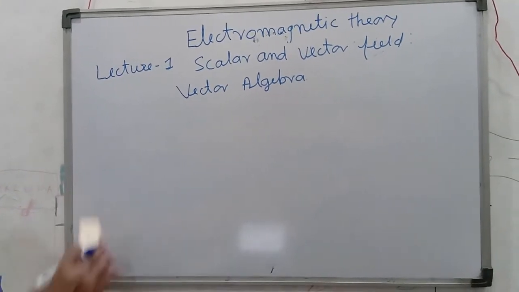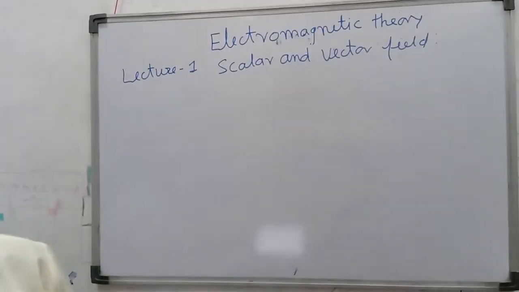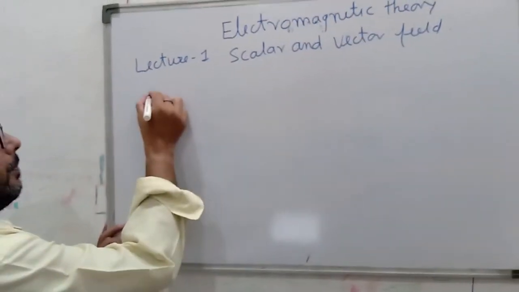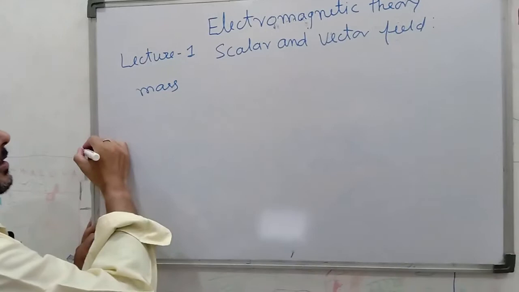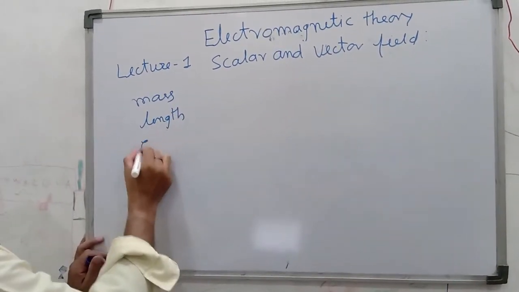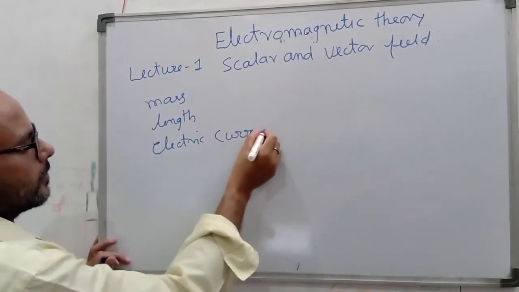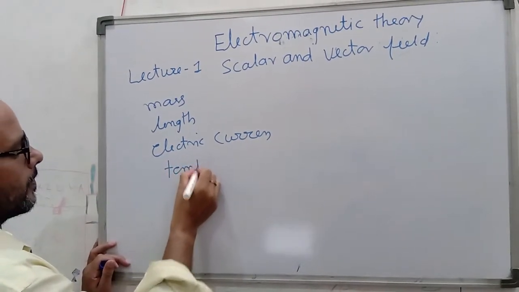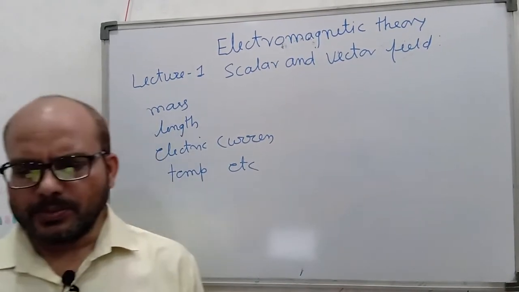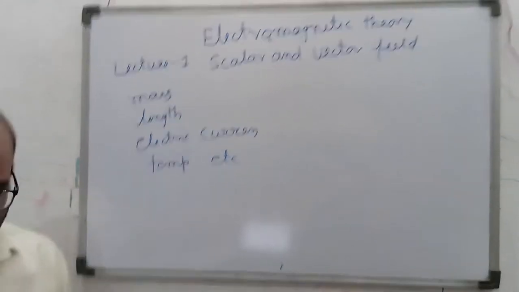A physical quantity means any quantity that can be measured or determined by its magnitude and unit. Suppose mass is a physical quantity, length is a physical quantity, electric current is also a physical quantity, temperature, right, etc. These are physical quantities which can be easily measured, that is, numerical value as well as dimension, unit.